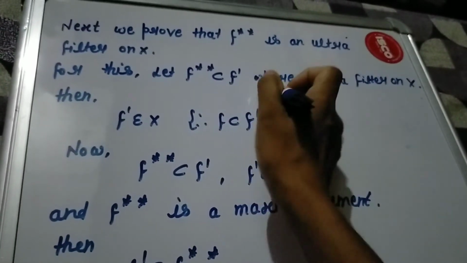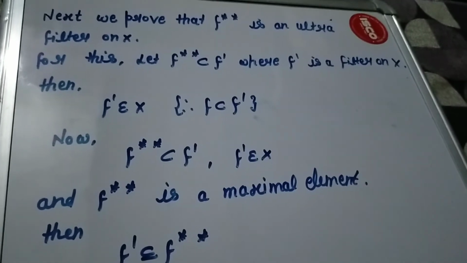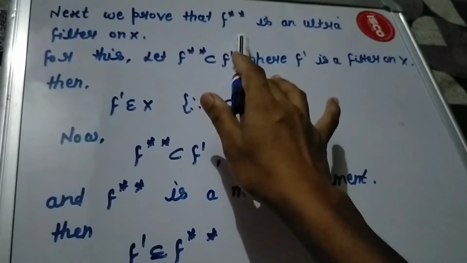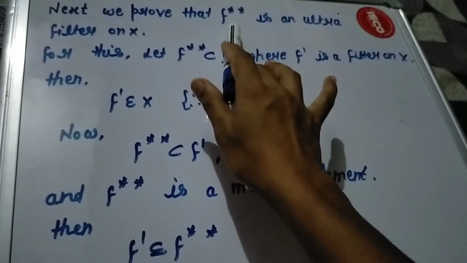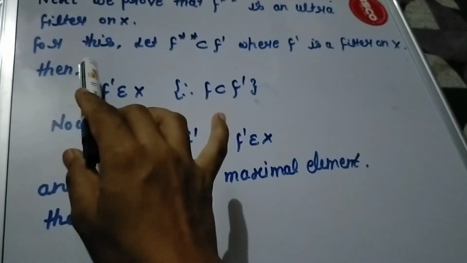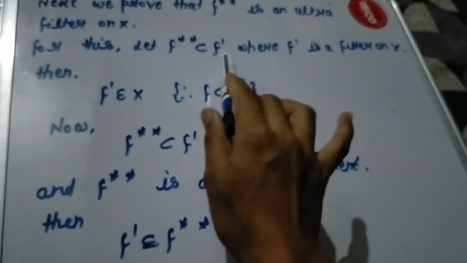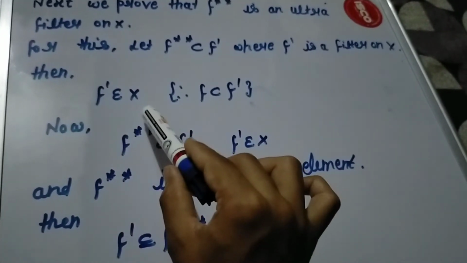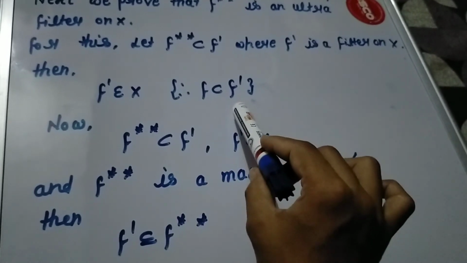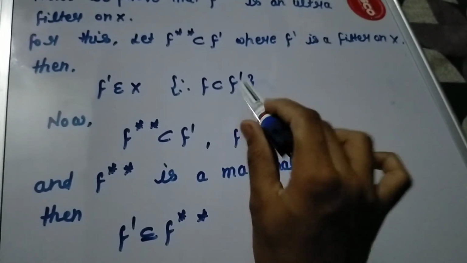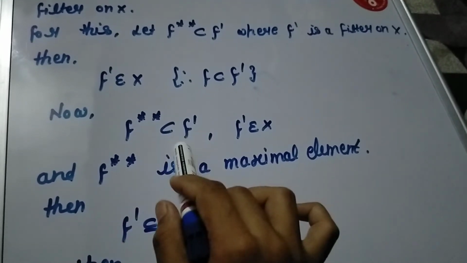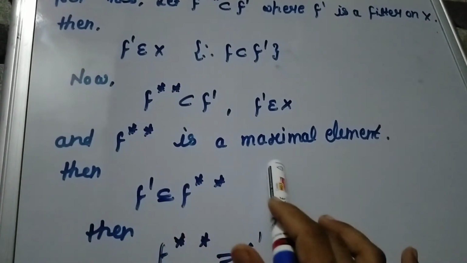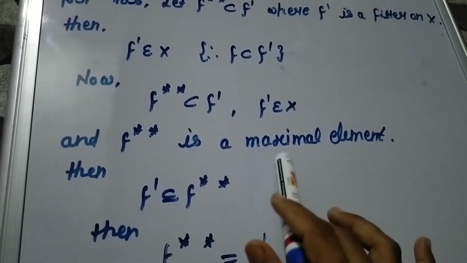Next we prove that F double star is an ultrafilter on X. For this we have to prove that there is no other filter which properly contains F double star. For this, let F double star be properly contained in F', where F' is a filter on X. Then F' belongs to alpha because F is properly contained in F'. Now F double star is properly contained in F', where F' belongs to alpha, and F double star is a maximal element which we have proved.